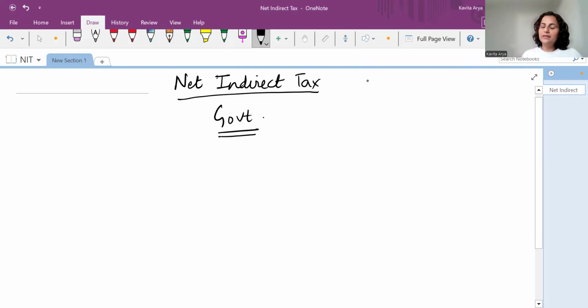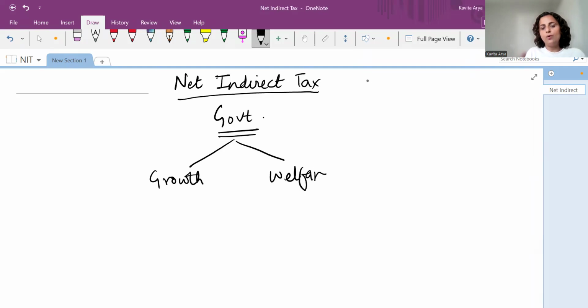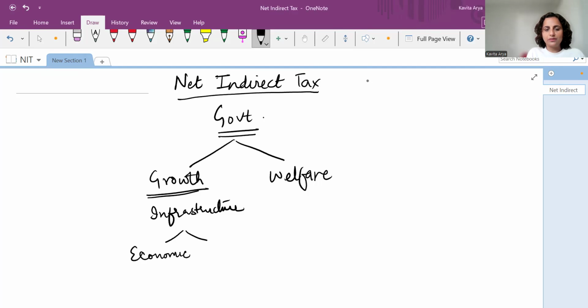Government has to go for primarily two types of functions. One is related with growth, and the other is related with welfare. Growth means things like enhancing the infrastructure of the economy. And when we talk about infrastructure, there is lots to do in this, like economic infrastructure and social infrastructure.